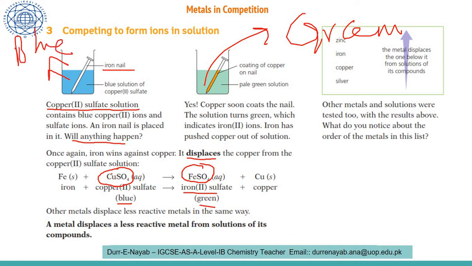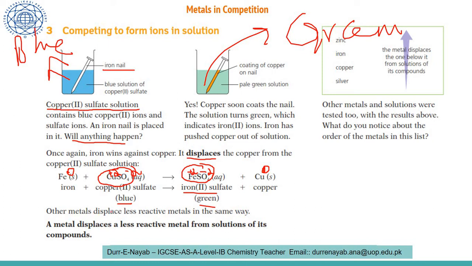Copper over here was in a +2 state, sulfate is in a -2 state. So copper changed from +2 to 0. It means the iron has provided its electrons. Iron over here was in the 0 state, but now the sulfate is -2 and iron is +2. This means iron has lost 2 electrons. So what they have written, once again, is that iron wins against copper. It displaces the copper from the copper sulfate solution.